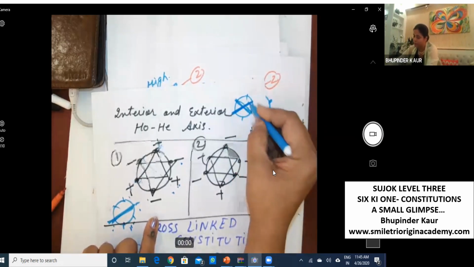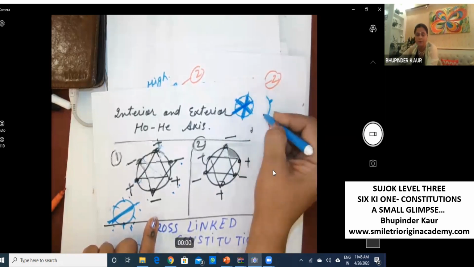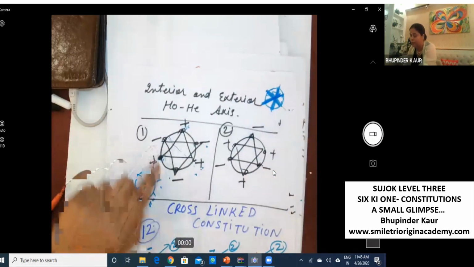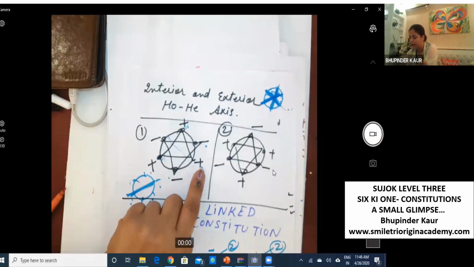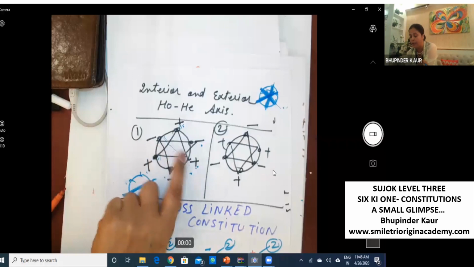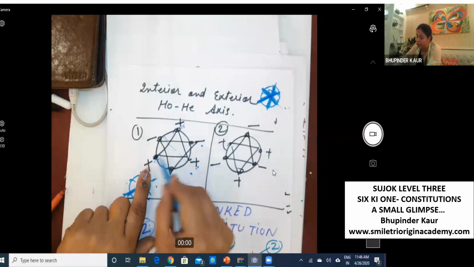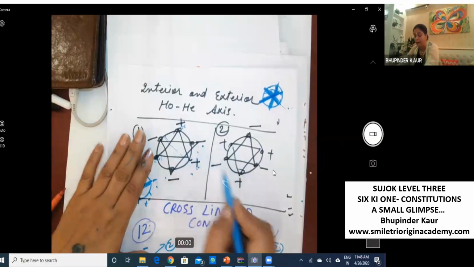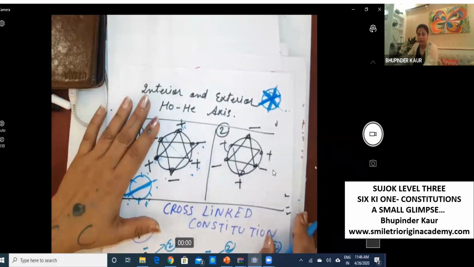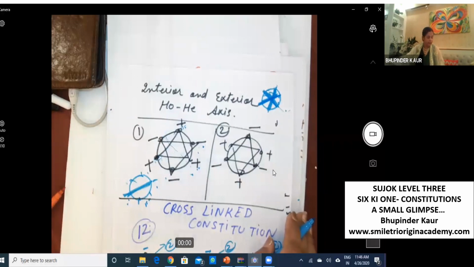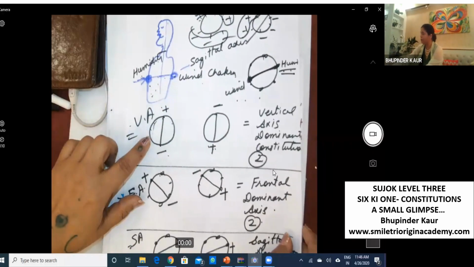Like this, we are always studying this. We are always looking at these pictures. This is the bridge between two axes, between two energies. So even if every day a patient comes to your clinic for psoriasis, you sedate dryness, tonify heat, it will not work. And then you sedate scales, wind sedation, it will not work. We need to find an answer for this. Professor Park has given a very beautiful answer. I will tell you, for example, I can give you one symmetrical view. This is a vertical axis dominant constitution.